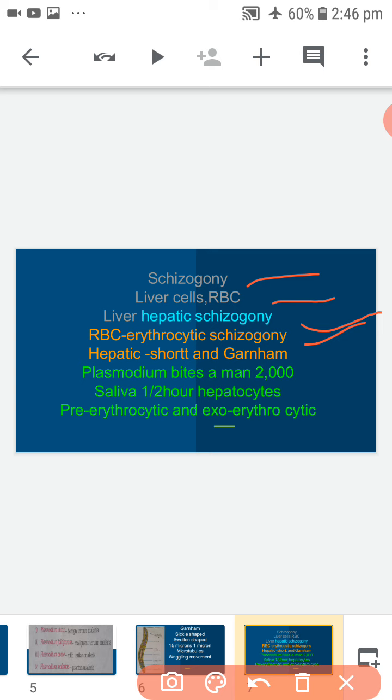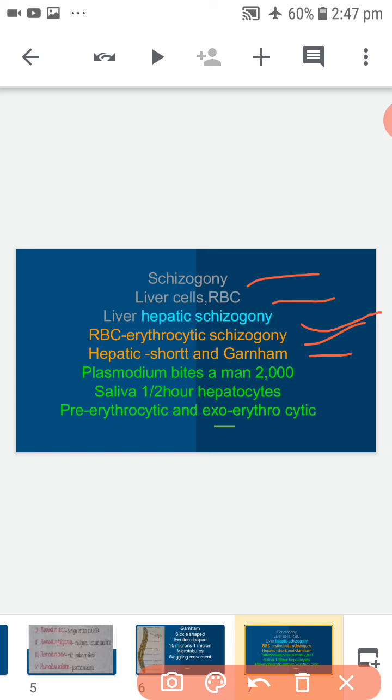Once again, life cycle of Plasmodium in man. In man, the Plasmodium reproduces by asexual reproduction called schizogony. It occurs in liver cells as well as in red blood cells. In liver cells, it is called hepatic schizogony, and in red blood cells it is called erythrocytic schizogony. First one, hepatic schizogony. Hepatic schizogony was discovered by Short and Garnham.